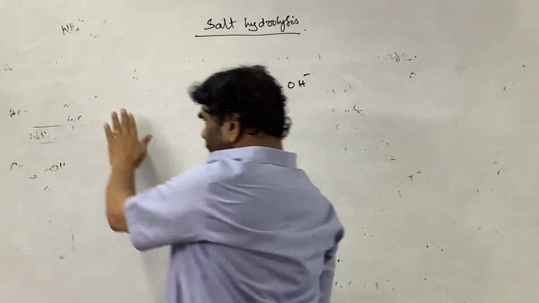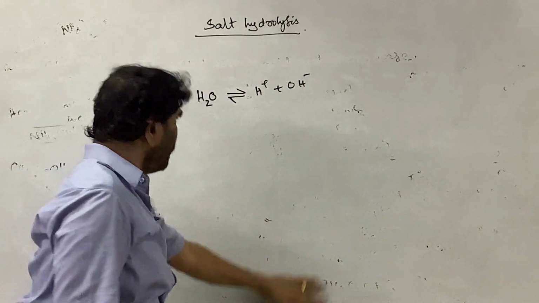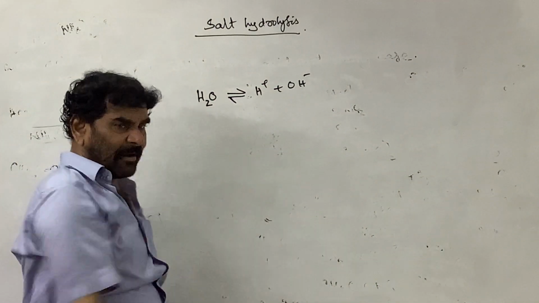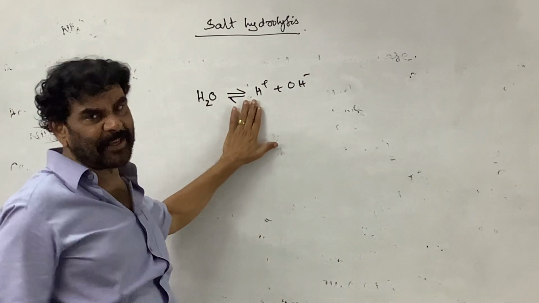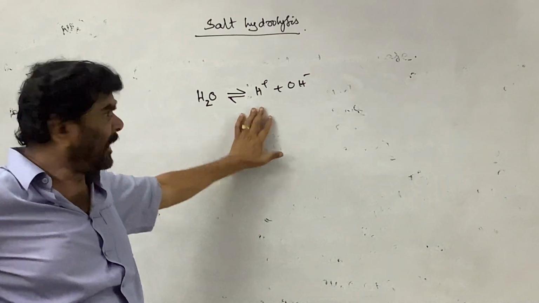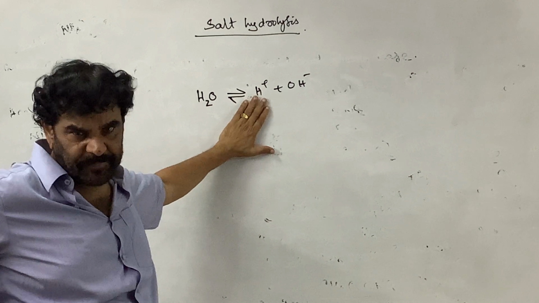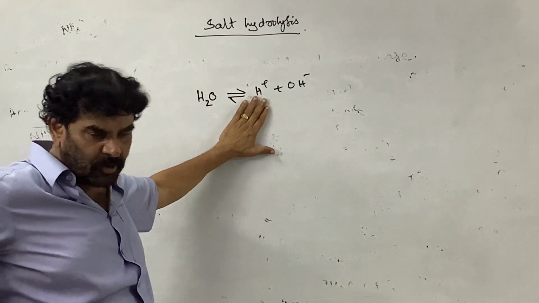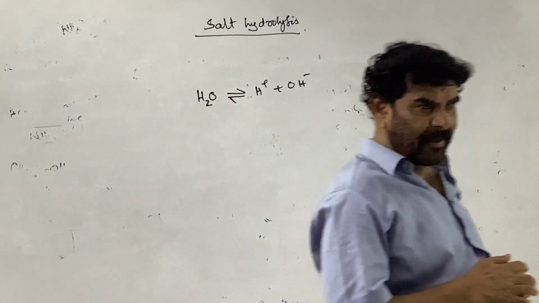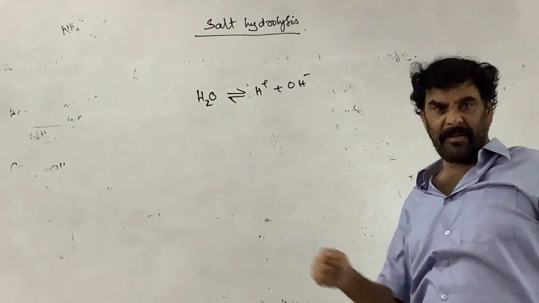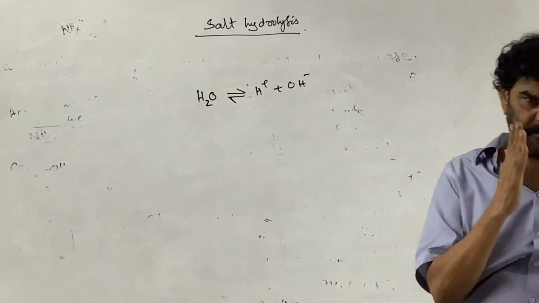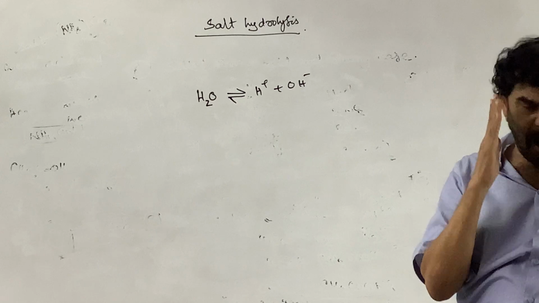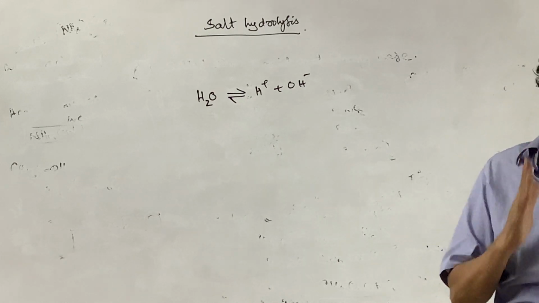See, what is the meaning of salt hydrolysis? This is the equilibrium existing in water. If you add a salt to this system, the solution should be neutral, but all salt solutions are not neutral.